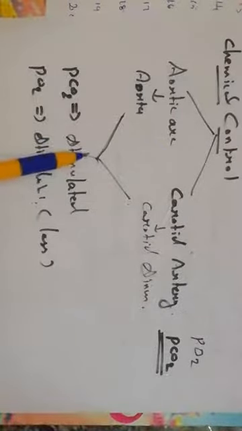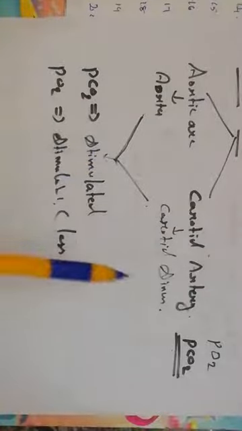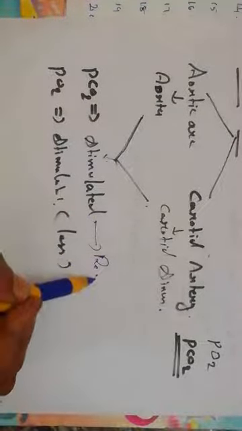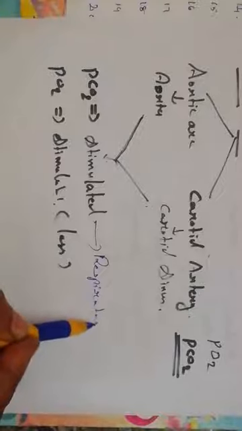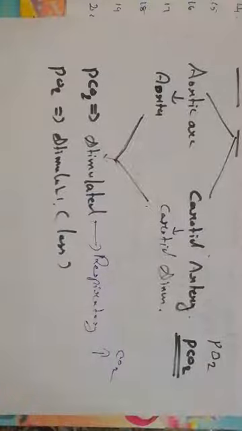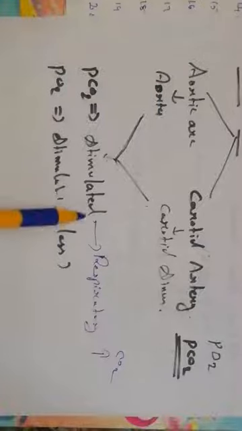So when the partial pressure stimulates these two regions, they will in turn stimulate the respiratory tract to eliminate the carbon dioxide. Do you get me? That is the role of the aortic arch and carotid artery. When we talk about the partial pressure of oxygen, here the stimulation will be very limited. Why? Because carbon dioxide is harmful to the body, that's why it has to be eliminated soon.